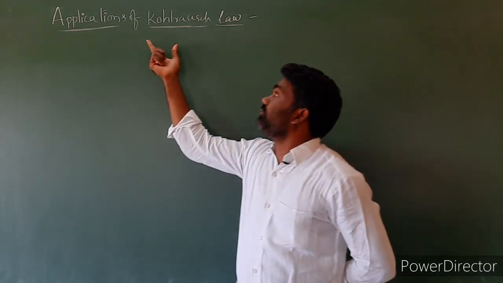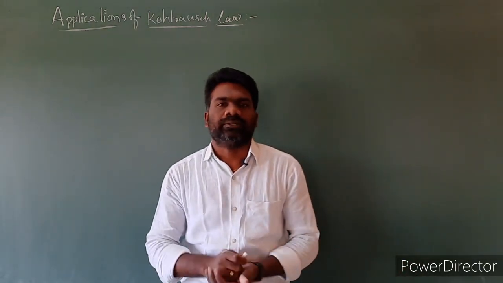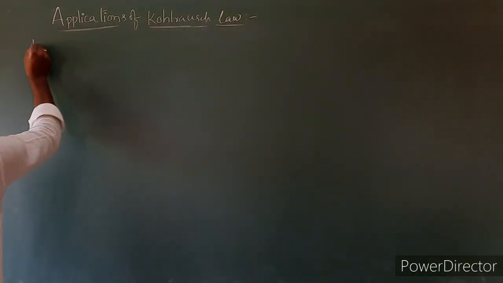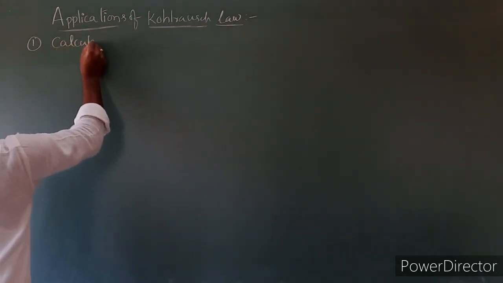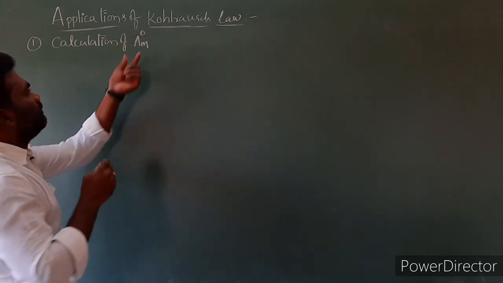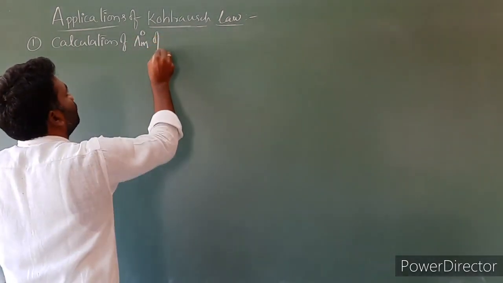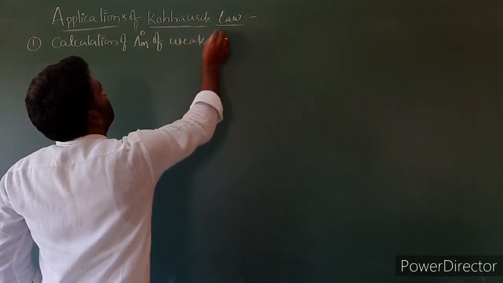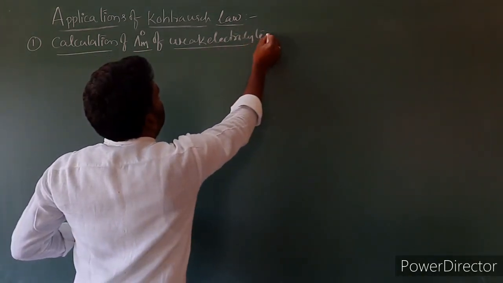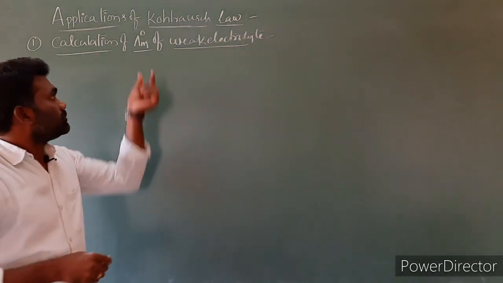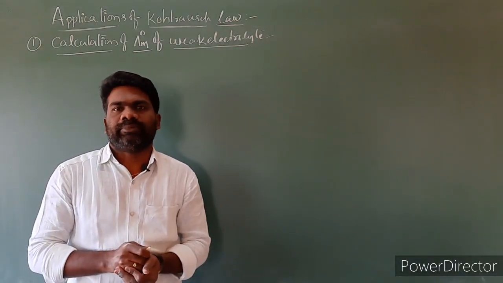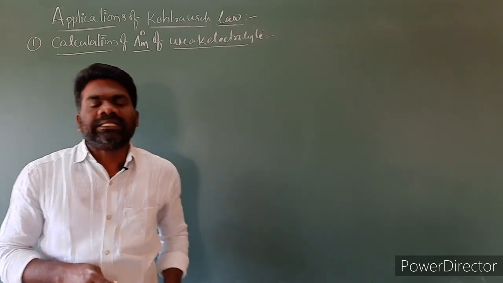Next, applications of Kohlrausch law. The first application is the calculation of limiting molar conductivity of a weak electrolyte. The limiting molar conductivity of weak electrolytes is obtained from strong electrolytes by using Kohlrausch law. What is the meaning of this statement?